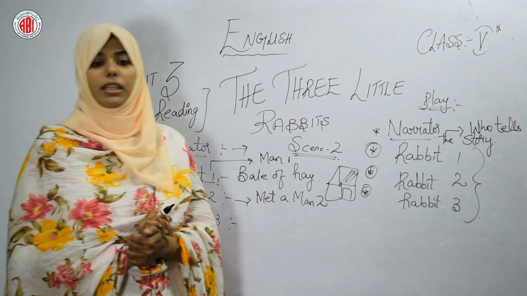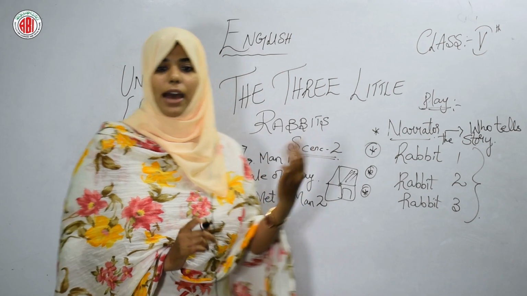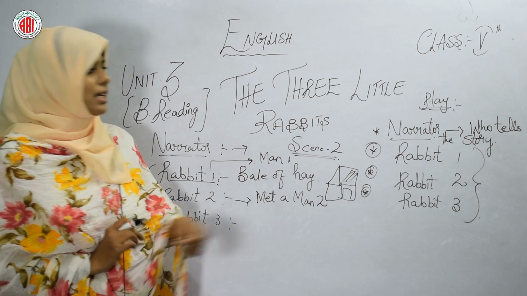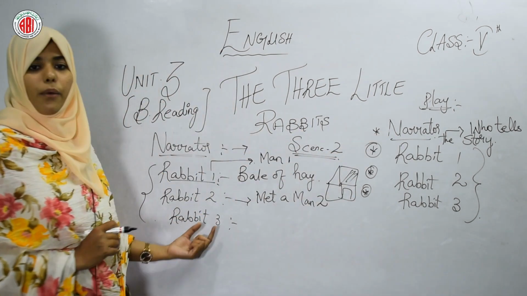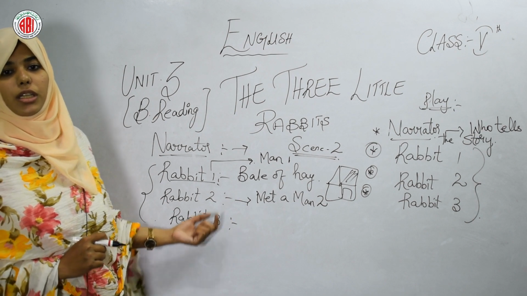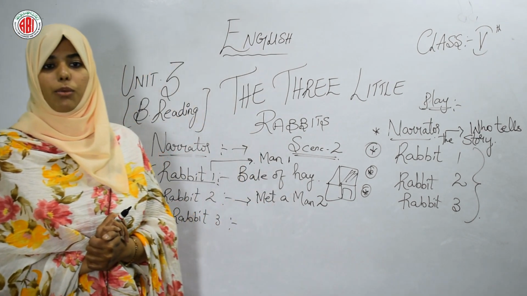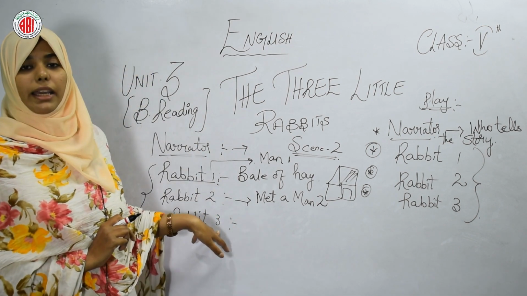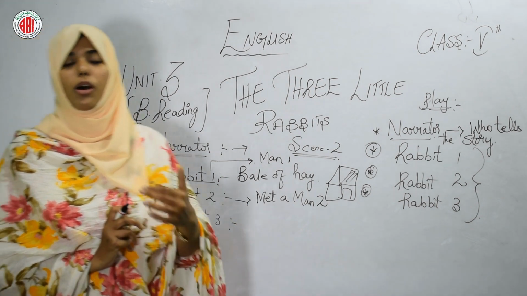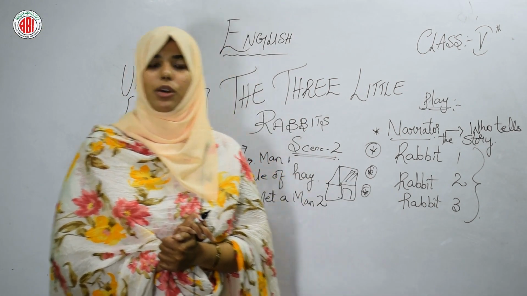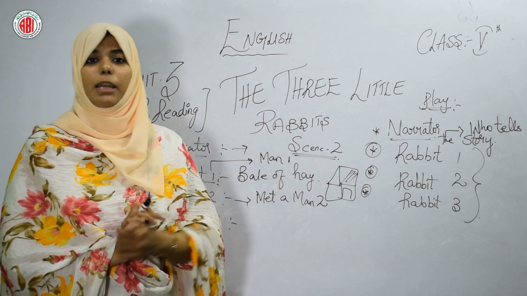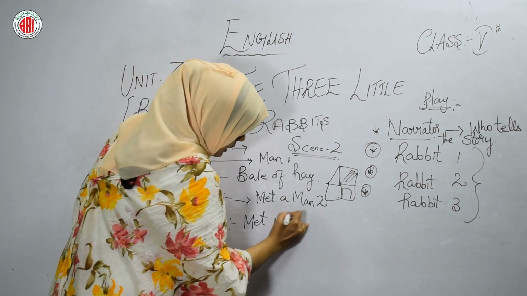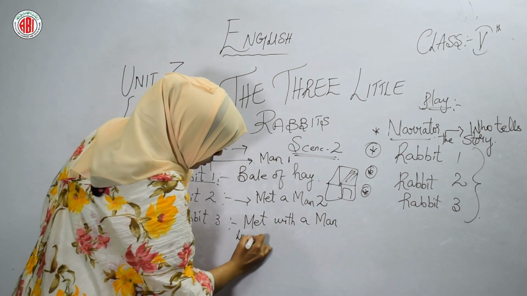So let's see what the narrator is saying. The third little rabbit had not gone far when he met a man. Let's see what the narrator is saying next. The third little rabbit met a man with a load of bricks. So what is the narrator saying? Rabbit 3, again, met a man. He also has not gone far away. The third rabbit had not gone very far, and in between he met a man with a load of bricks.